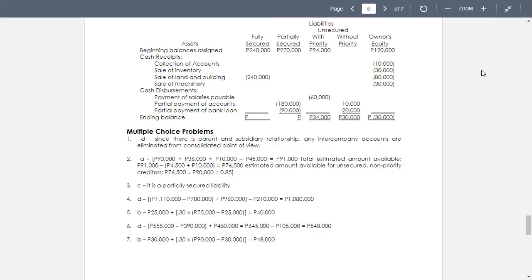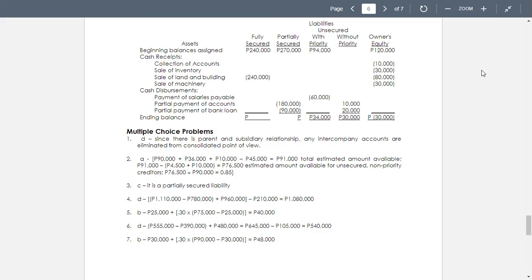So we have now for number 5, the answer is the amount to be realized by Carlson on this note is, so the amount to be realized is equal to 25,000. That's the liquidation value. And then we multiply 0.30 by the difference between 75,000 and 25,000. So you get number 5, letter B as in boy.